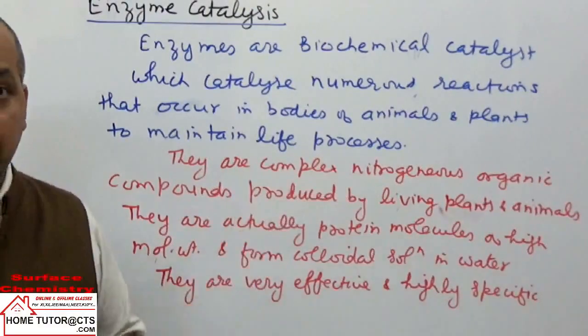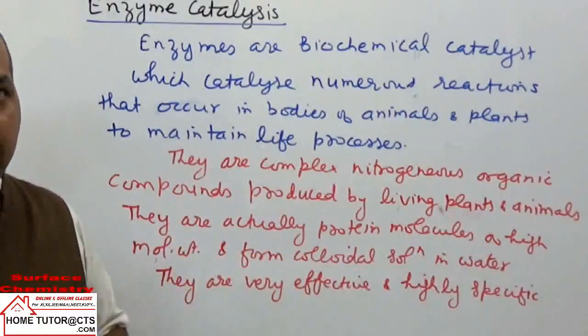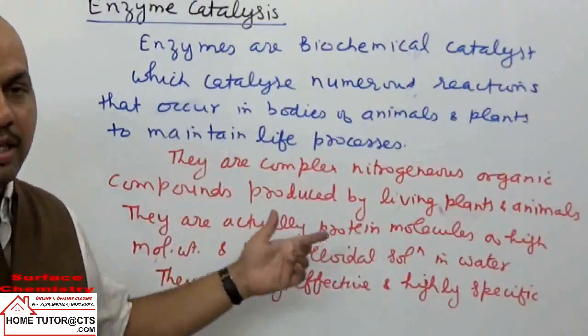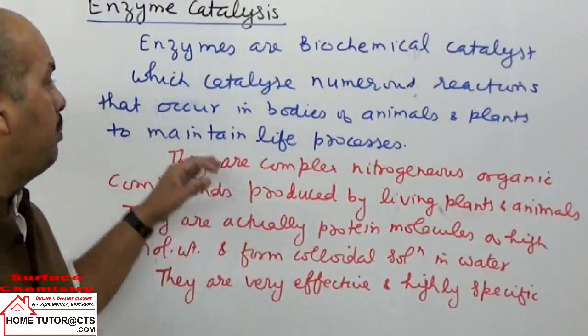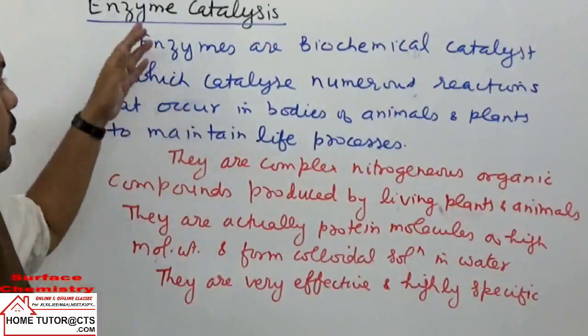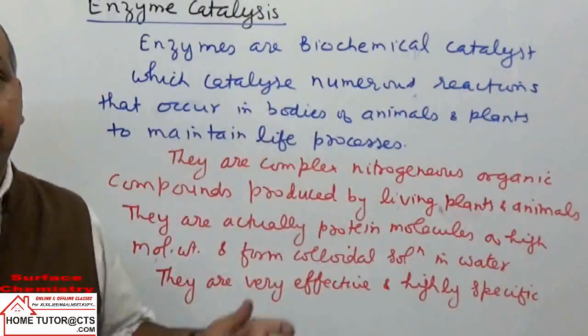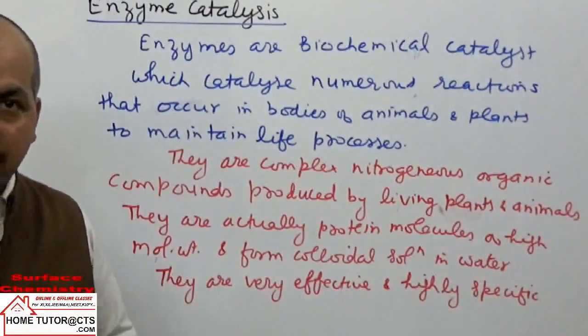If we can have the same structure but different stereoisomerism, that also will be selectively judged by the enzymes. So that is highly specific in nature. Basically, the reactions which are catalyzed by the enzymes are called biochemical catalysis reactions. So we have a lot of reactions in which enzymes are catalysts.